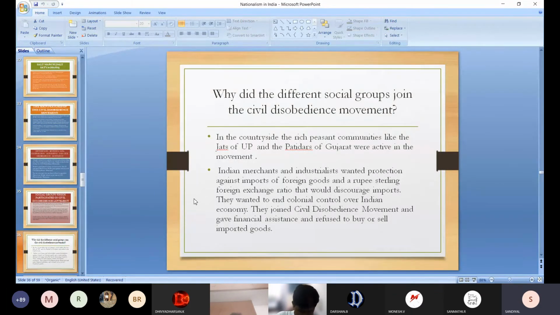So they wanted to end the colonial control, that means British control over the Indian economy. They did not want the British to be involved in their business and their economy. So they gave financial assistance also, that means funds support, and they refused to buy or sell the imported goods.